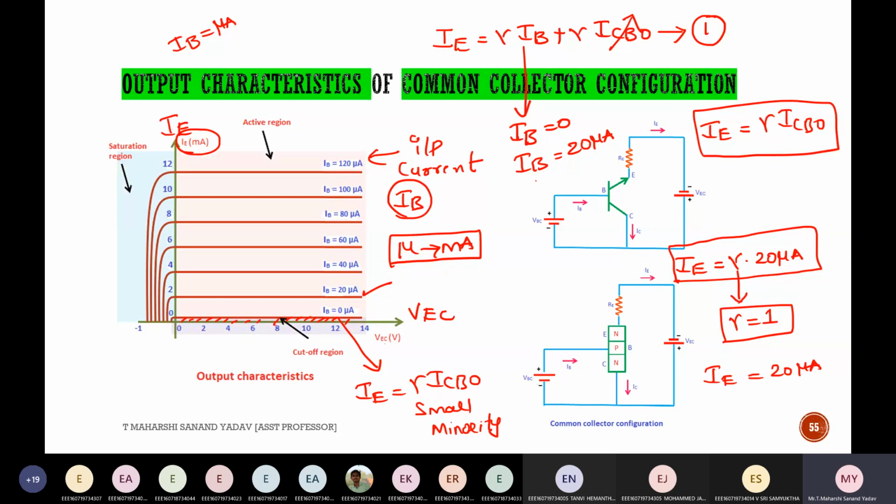Now further you try to increase the value of IB. Suppose IB is 40 microamperes, again you substitute here and I'll get 40 microamperes. Next, convert 40 micro to milli. Next, suppose I increase the value to 60 microamperes, the relation is linear, so again I'll get IE is equal to 60 microamperes. Convert this micro to milli and try to plot the graph. However, the characteristics of CC and CE are the same, so there is no need for you to worry about these characteristics.